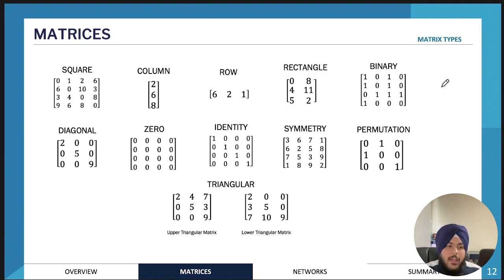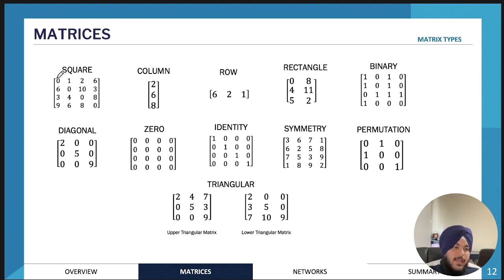Okay, so here are the different types of matrices that you will encounter throughout VCE. Some of them are important, whereas some of them are not that important. You probably won't see them often. We'll be going through most of these different types of matrices as we go through today's lecture. But the important ones are square matrices.